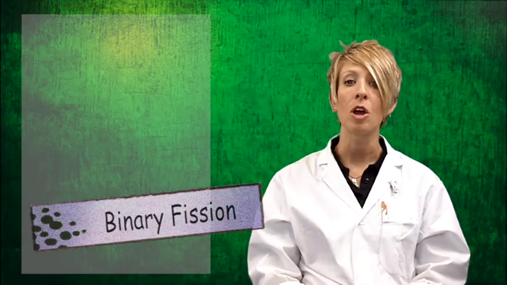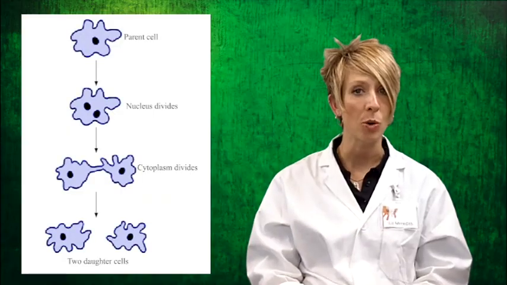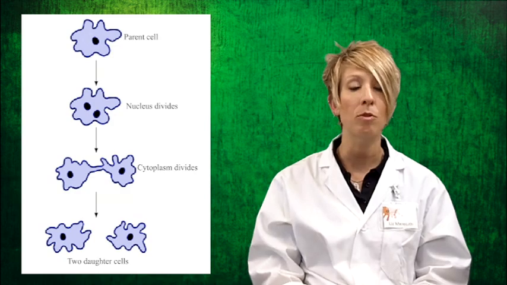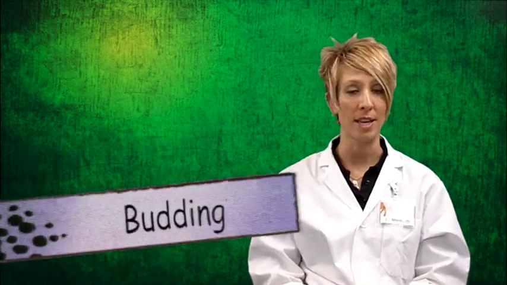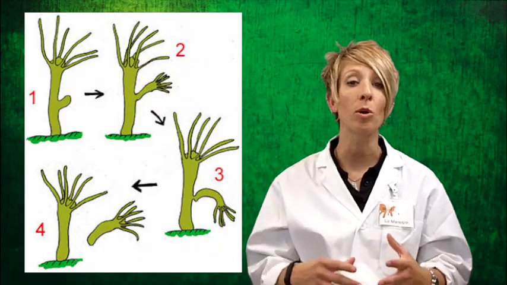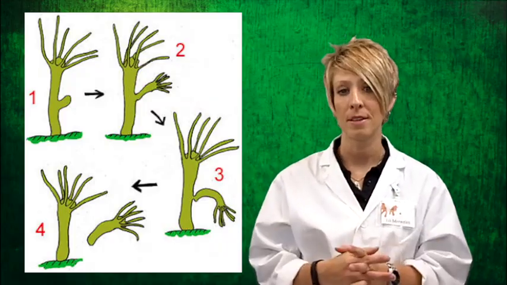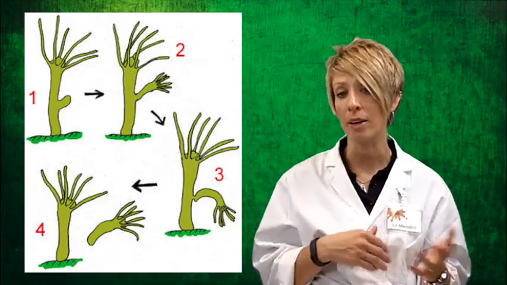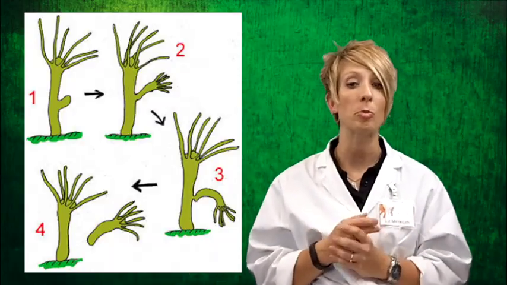Binary fission occurs when one parent splits into two offspring. This is how all bacteria and some single-celled protists reproduce. Another way asexual reproduction can take place is through the process of budding. Budding occurs when a new organism basically grows off of a parent. Simple organisms like protists and some simple eukaryotes can actually reproduce by budding.